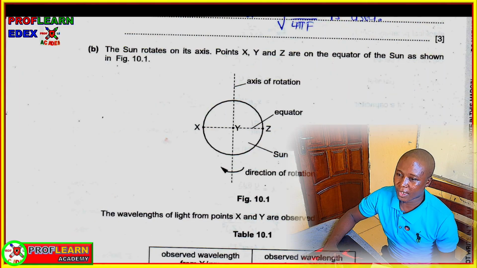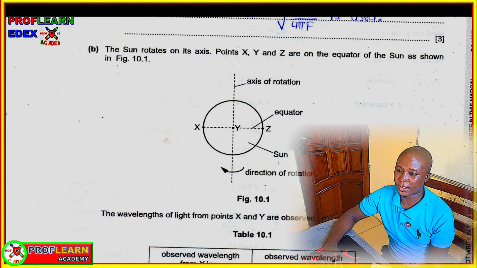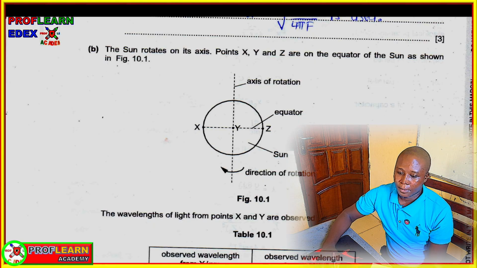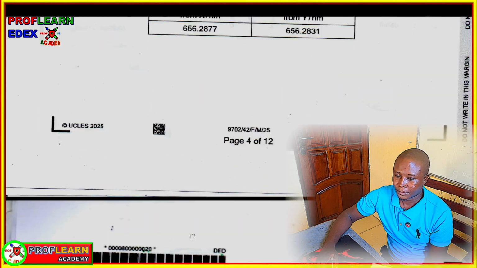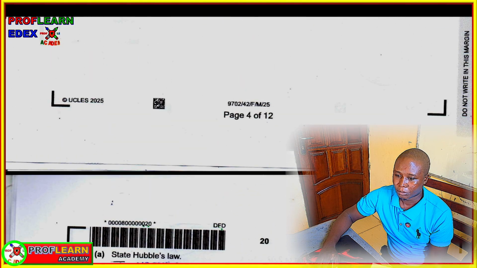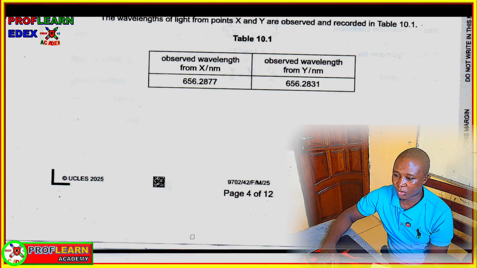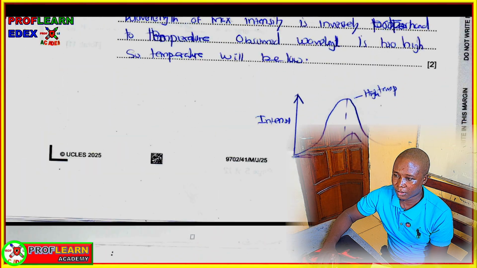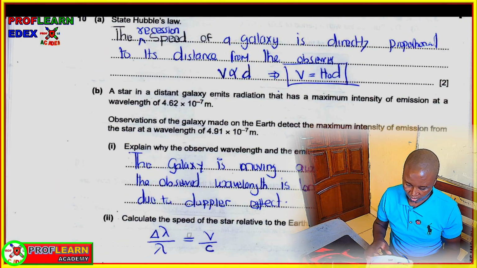We are being told there is a spinning star here. The sun rotates on its axis. Where is this question?